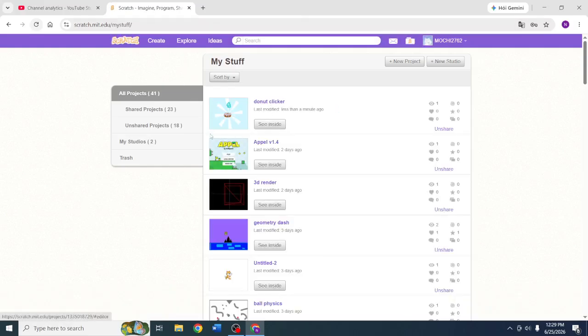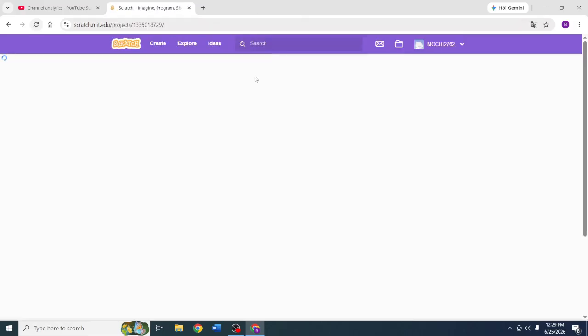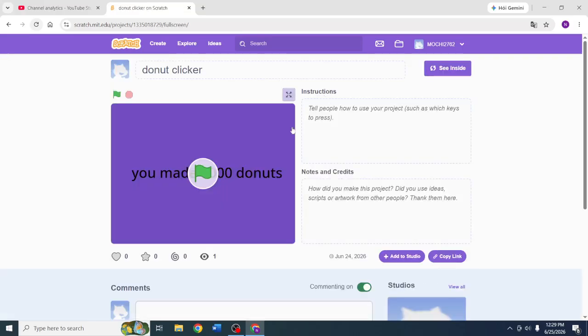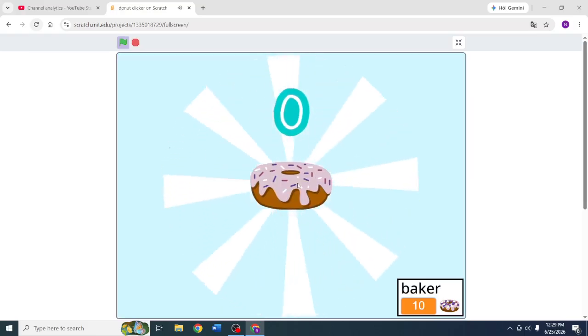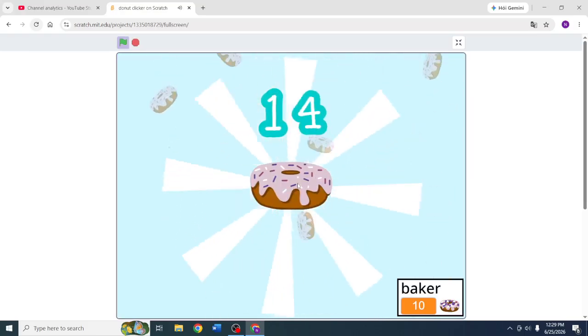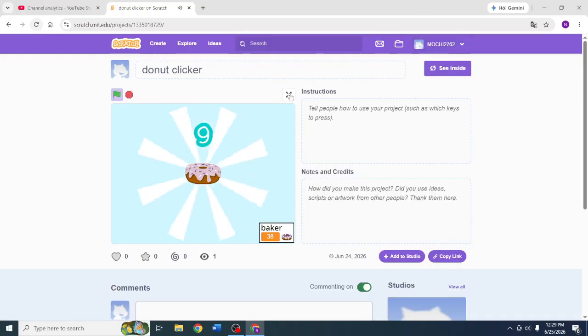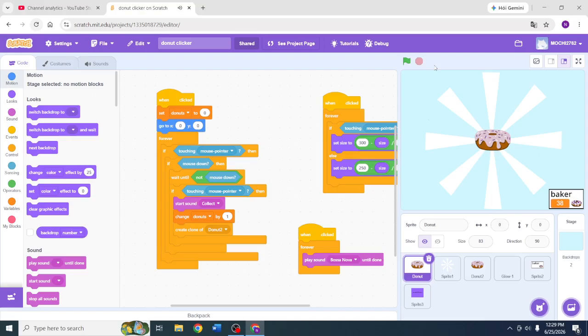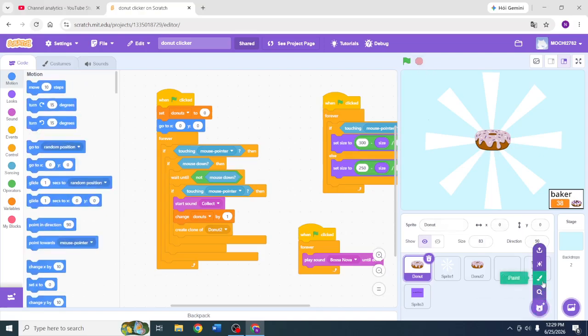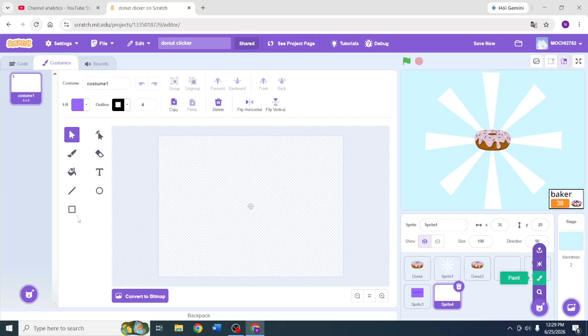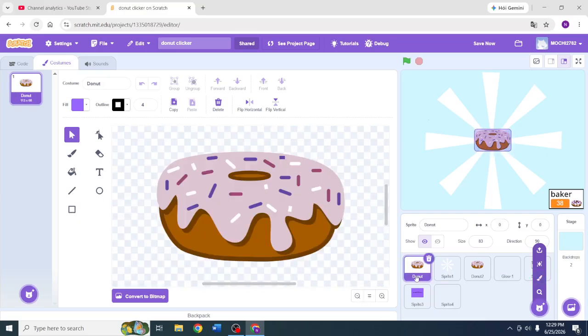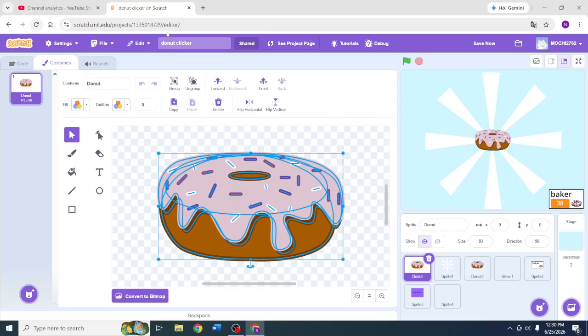Now, your donut clicker will have some sound effects. Look at this. Very cool. Also, if you want to add a thumbnail, you could. So let me just steal this. Just group it first, and then let's just copy it.